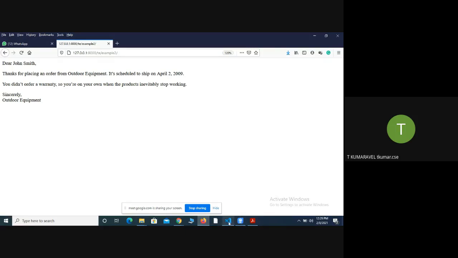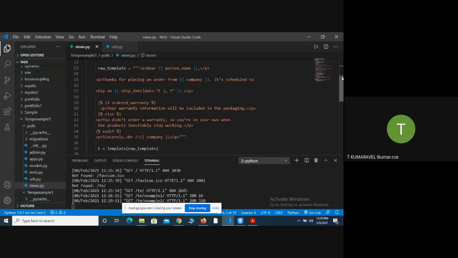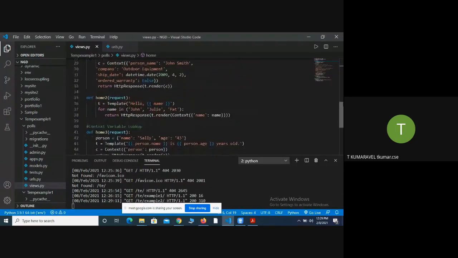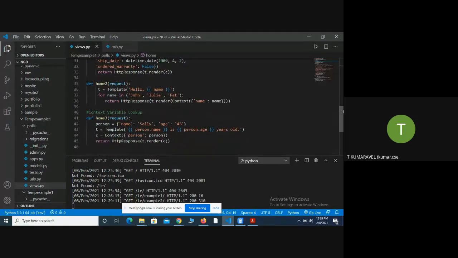Okay, sir. Now the third one is similar to the previous one. In the first method, what I did is I create one template.